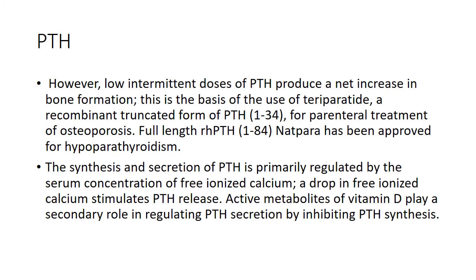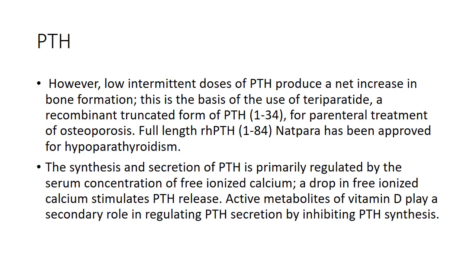The synthesis and secretion of parathyroid hormone is primarily regulated by the serum concentration of free ionized calcium. If there is a drop in free ionized calcium, it will stimulate the parathyroid hormone release. Be clear that this is very important: what is regulating the parathyroid hormone secretion? Basically, it is the free ionized calcium. And what will this parathyroid hormone do? It will inhibit the calcium excretion from the kidney, so it will raise the calcium level of blood.